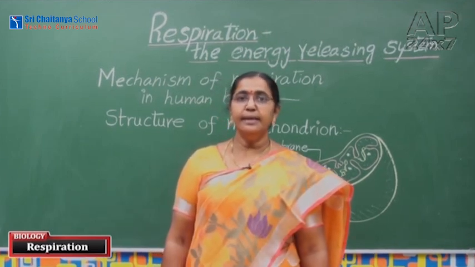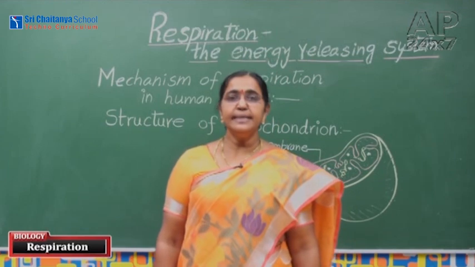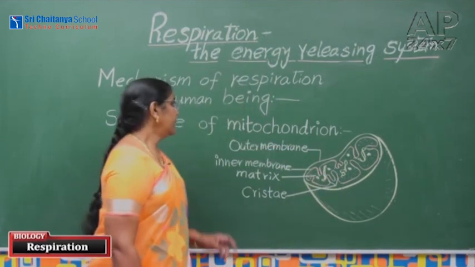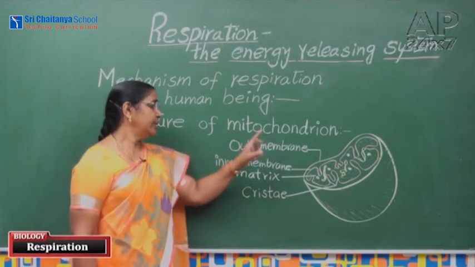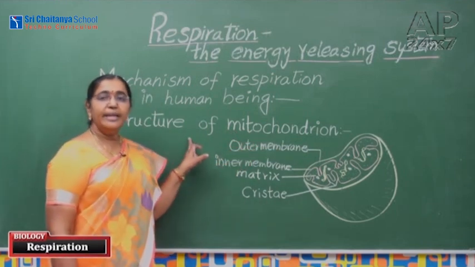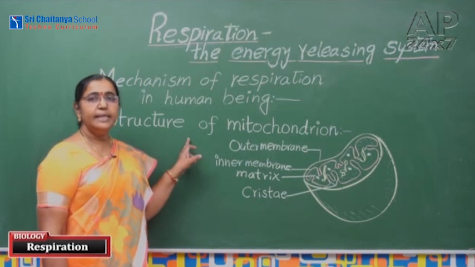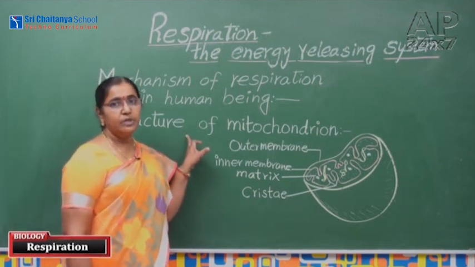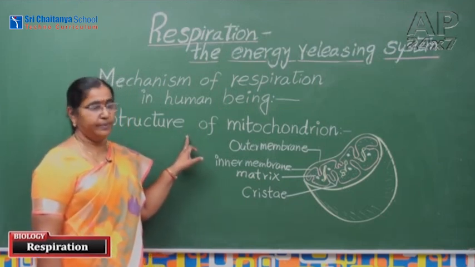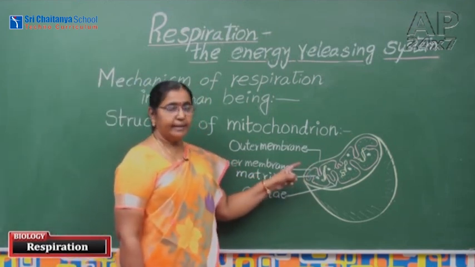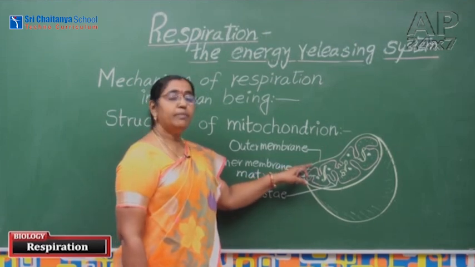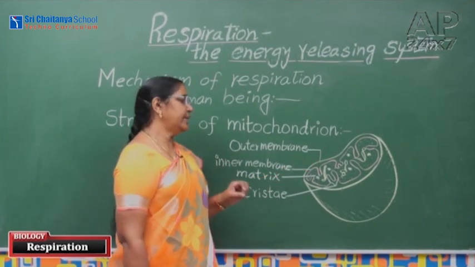Cellular respiration occurs in mitochondria. Mitochondria is a cell organelle present in the cell. Here we are studying the structure of mitochondrion. Mitochondria vary in shape. Generally, they are thread shaped or spherical in shape. They are double membrane bounded organelles.